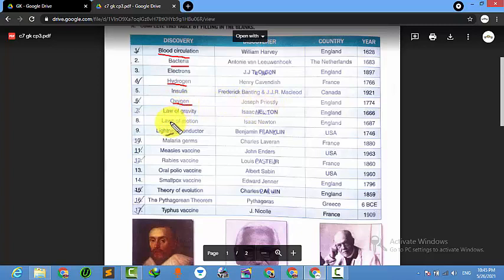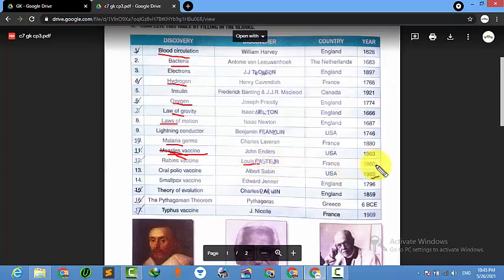Joseph Priestley, we have already discussed. Law of motion, law of gravity. This one is not important. Malaria, then measles vaccine, this is not important and is not included. Rabies is very important. This one is very popular. Rabies vaccine. Rabies is caused by animals. Louis Pasteur, Louis Pasteur, okay.